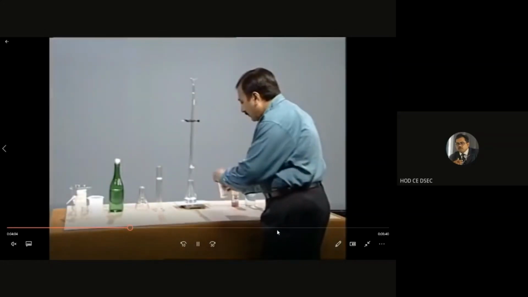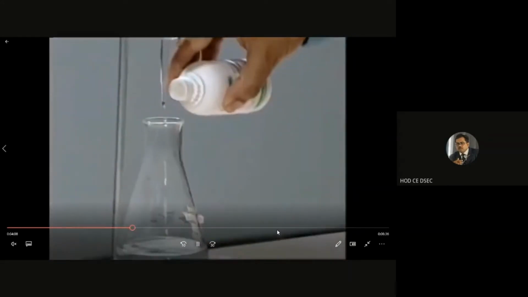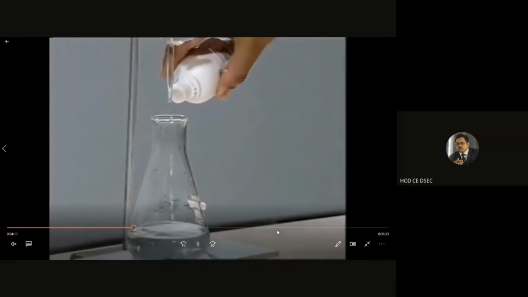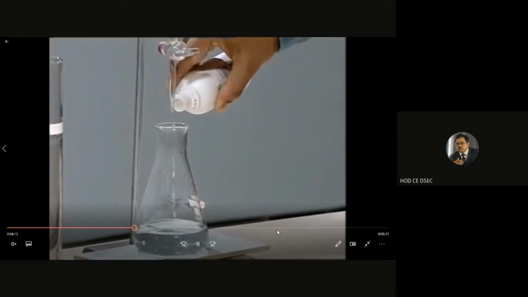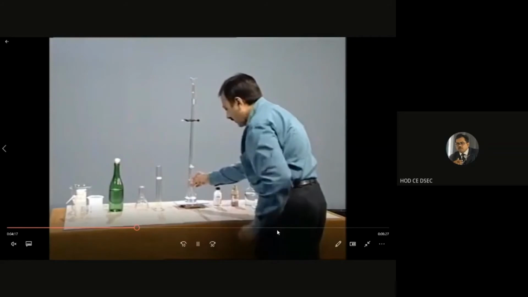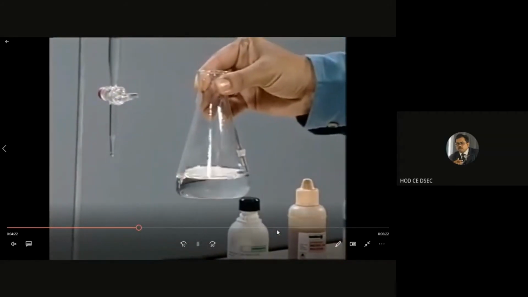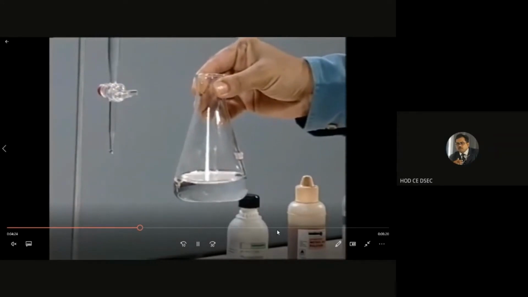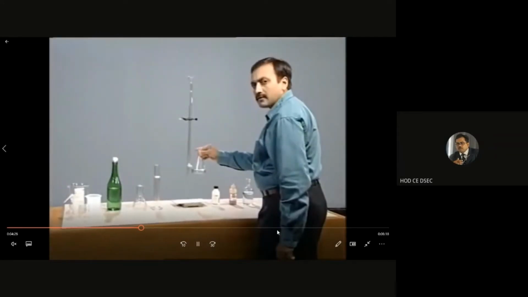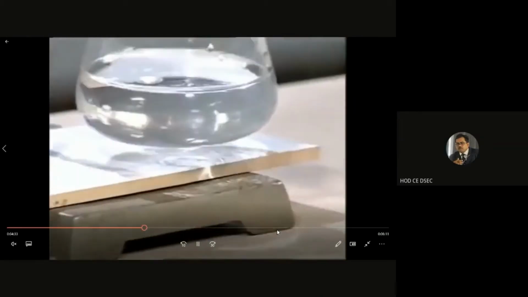First, add 3 to 4 drops of phenolphthalein indicator and observe whether the pink color appears or not. Can you see the pink color? No. So there is no phenolphthalein alkalinity. If the pink color does not appear, that means there is no phenolphthalein alkalinity.